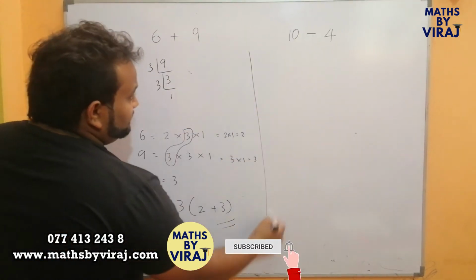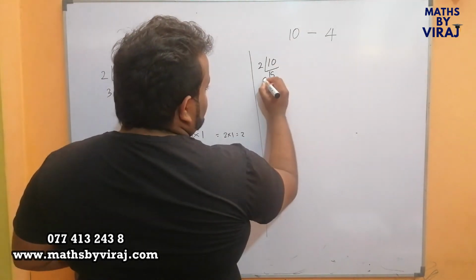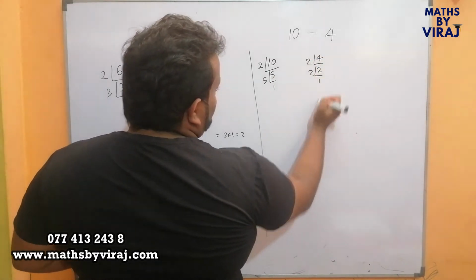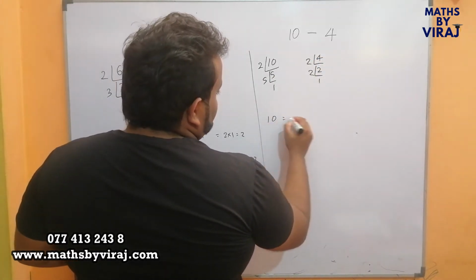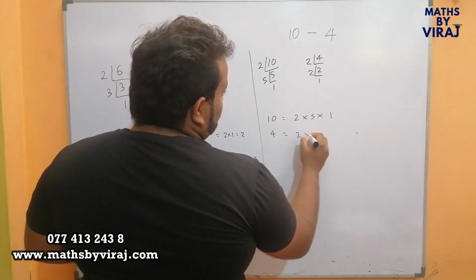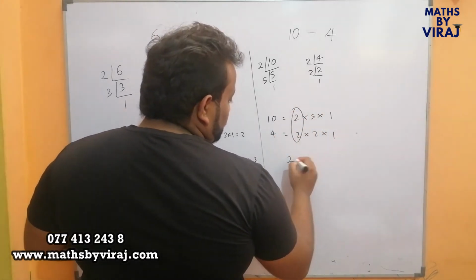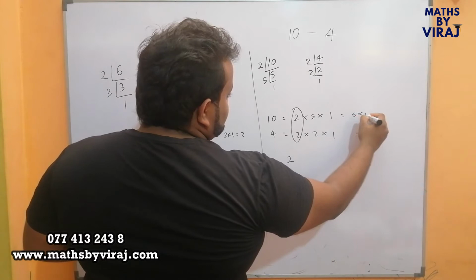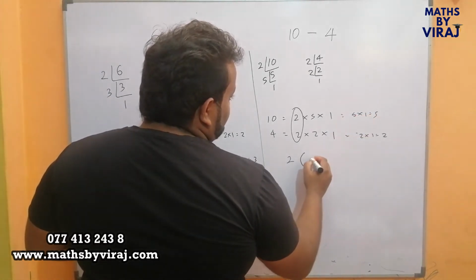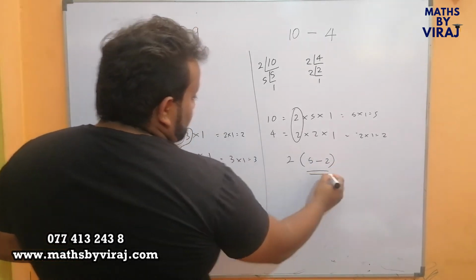In the similar way, for 10, you find factors 2, 5, 1, and for 4, 2, 2, 1. Therefore, for 10, the factors are 2 into 5 into 1. For 4, the factors are 2 into 2 into 1. You circle the common term 2. What is left behind is 5, and 2 into 1 is 2. Therefore, in brackets you can write 5 minus 2.